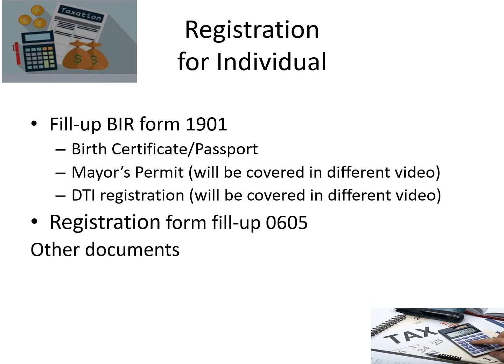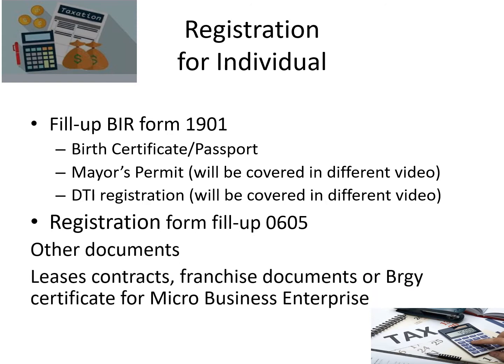Next, other documents that you need. If you are leasing, you need to have the lease contract so that the government would also ask you to file for the lease, and then you will be able to deduct your rental expenses. But sometimes you also need to withhold 5% for all lease contracts.